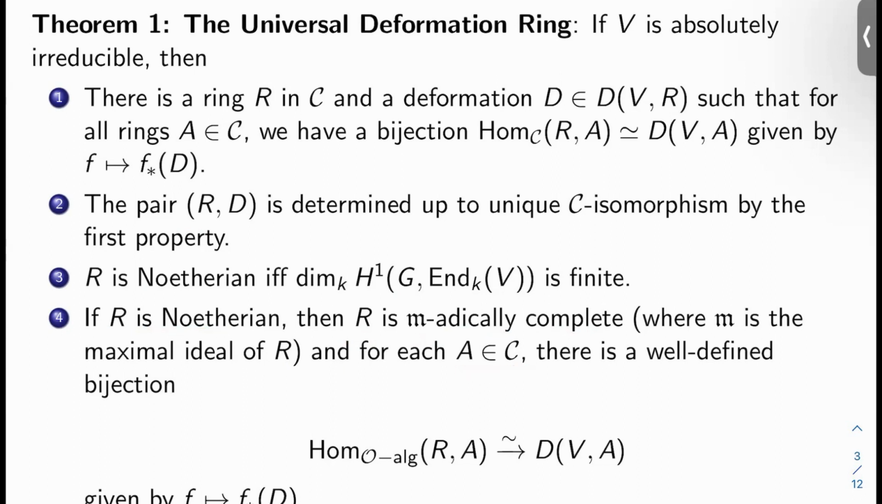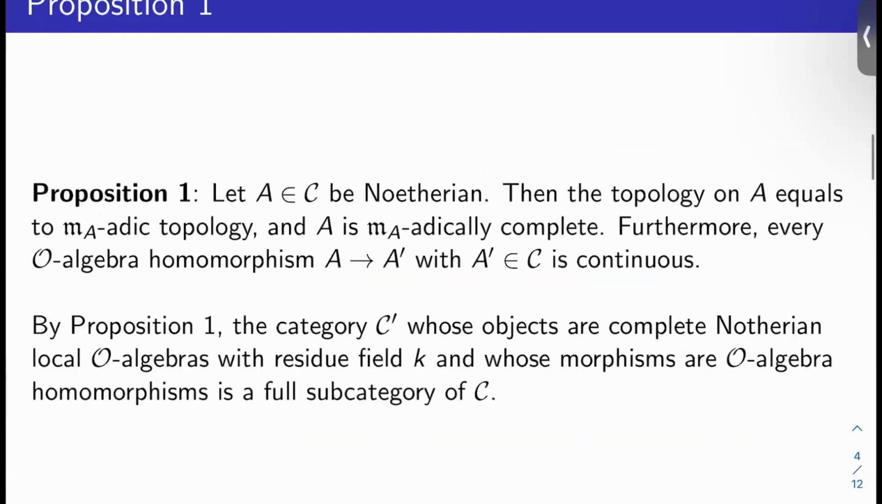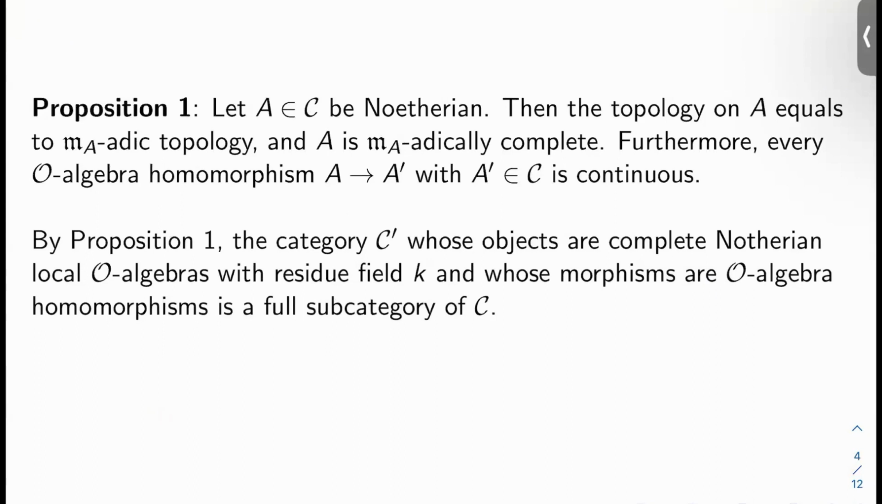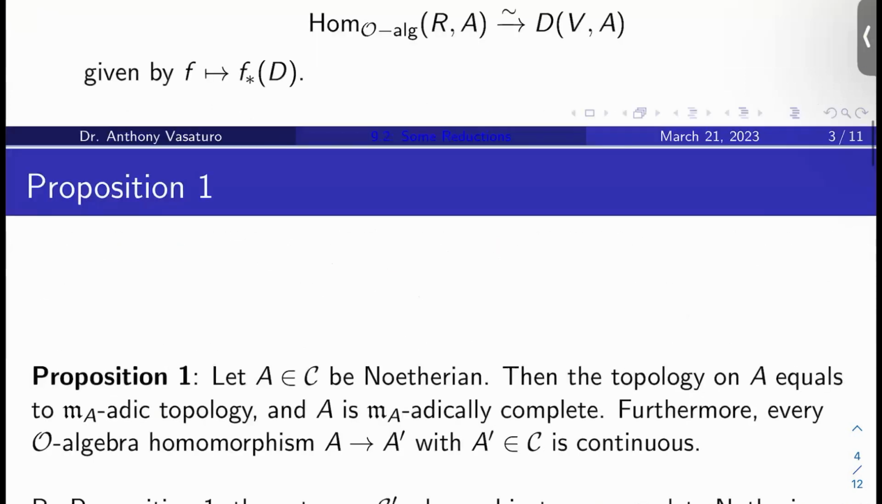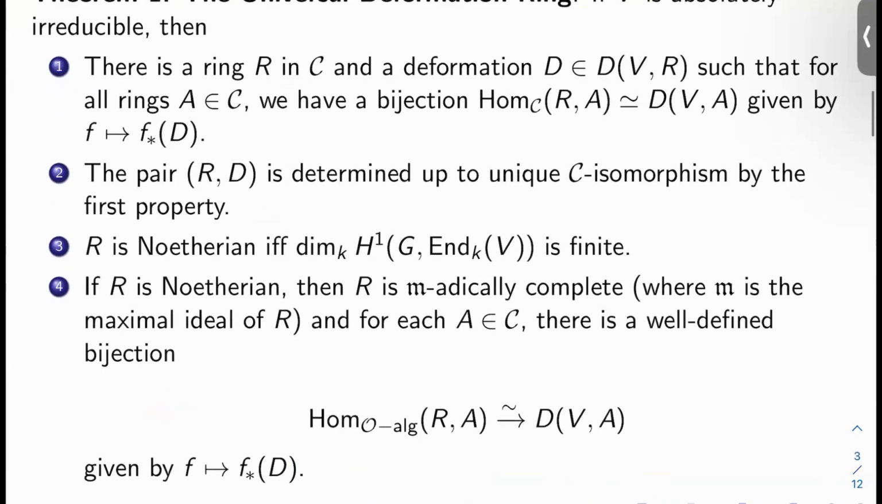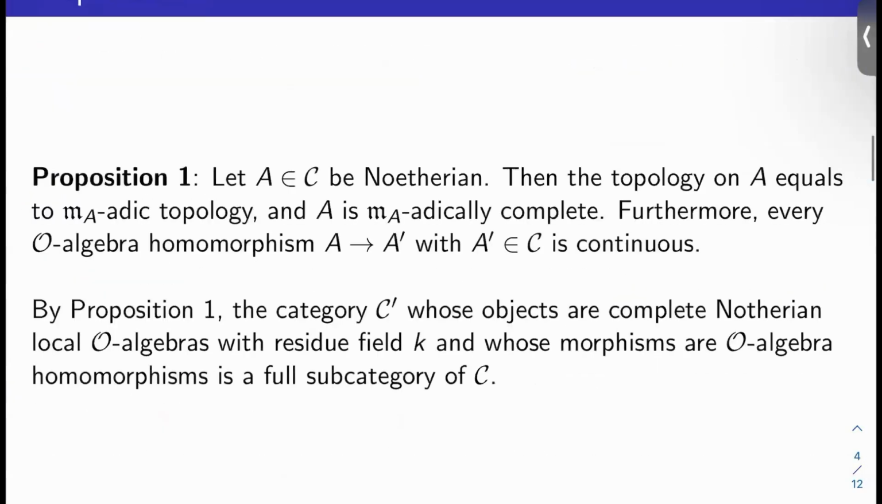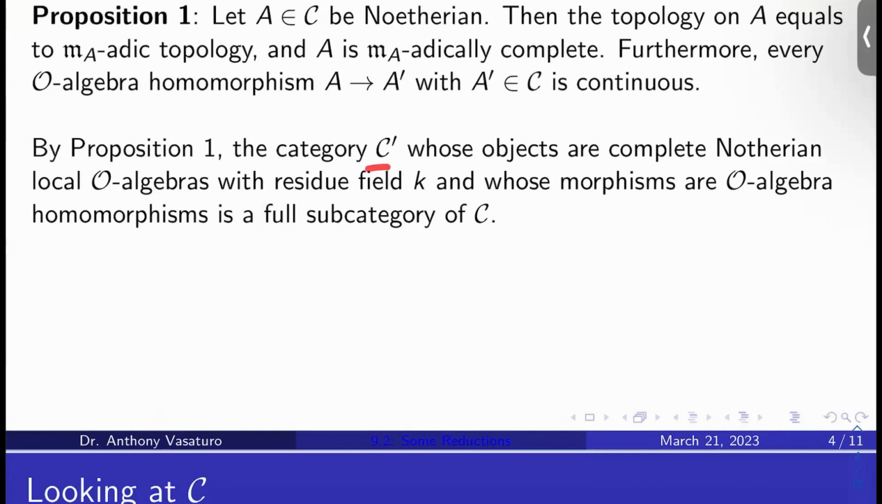And for each A in C, there's a well-defined bijection from O algebra maps from R to A with DVA, given by F maps to F lower star of D. So first of all, let A in C be noetherian, then the topology on A equals the MA-adic topology, and A is M-adically complete. Furthermore, every O algebra homomorphism A to A prime with A prime in C is continuous. So we saw last time how if we can prove this proposition, then we'll be able to prove 4 pretty easily. Also, by proposition 1, the category C prime, whose objects are complete noetherian local O algebras with residue field K, and whose morphisms are O algebra homomorphisms, is a full subcategory of C.